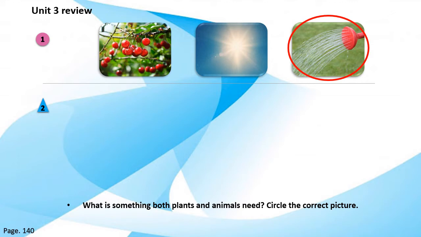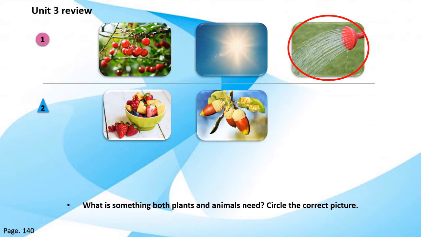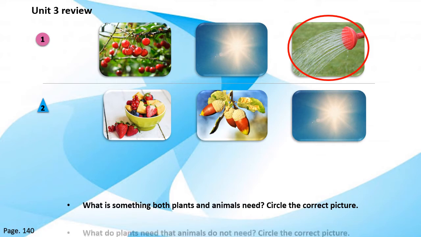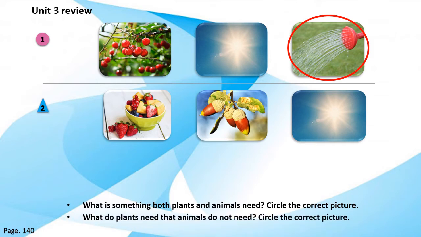Now, for question number 2, we can see some pictures of fruits in a bowl, some acorns, and a picture of a sun. And our question is, what do plants need that animals do not need? So, let's think about it. Very good. It is the picture of the sun. Only plants need the sun to live and grow.